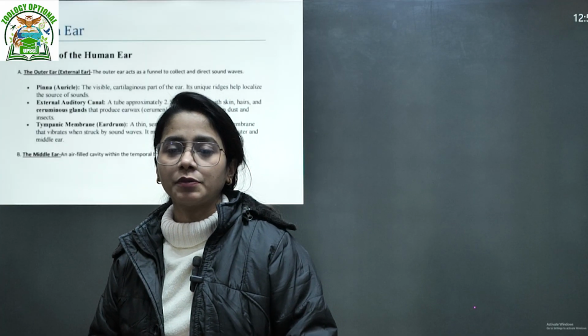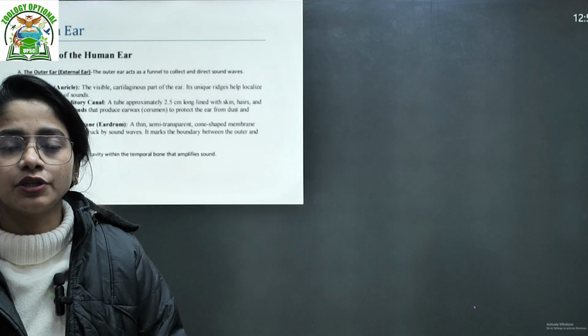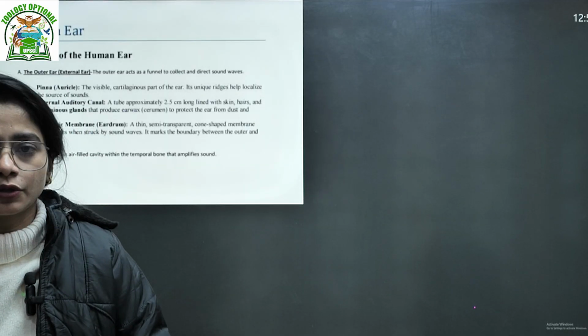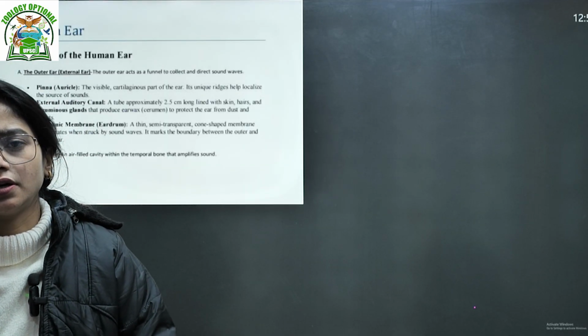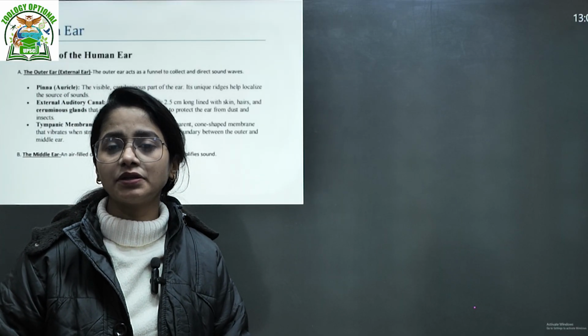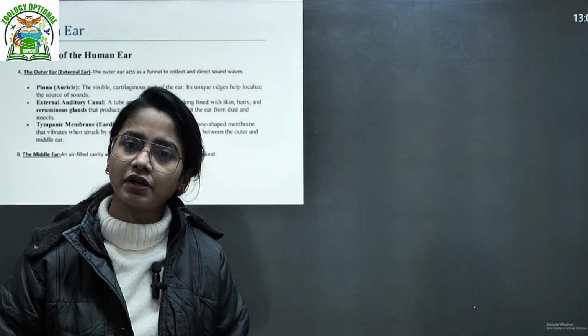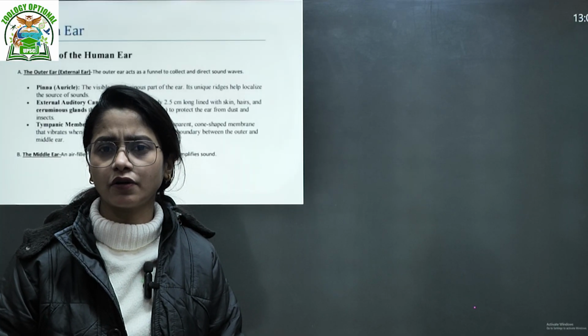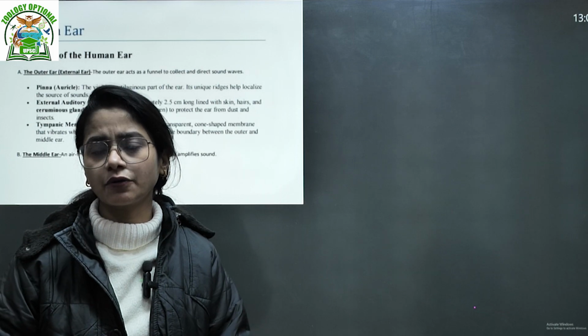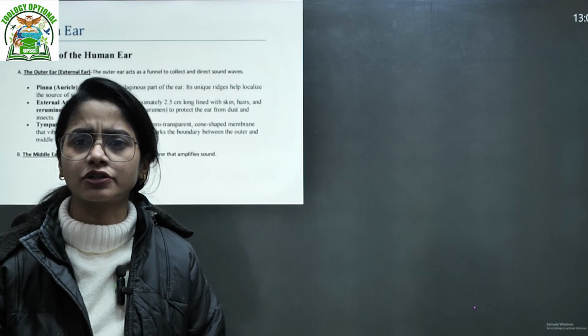Today we are going to talk about one of the very important topics, the human physiology, the human ear. The human ear is just mentioned in the UPSC zoology optional syllabus, but questions have come from its various parts. Today we are going to cover part one, and in the second part we are going to cover the mechanism. Today we are going to talk about the anatomy, or the structure, of the human ear.